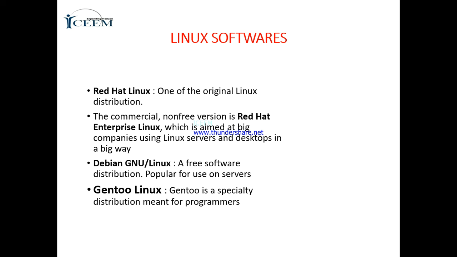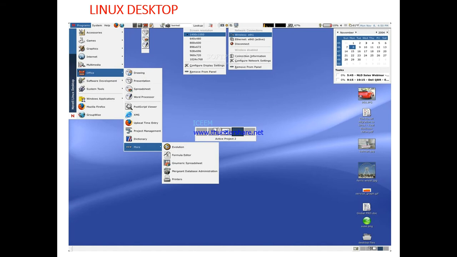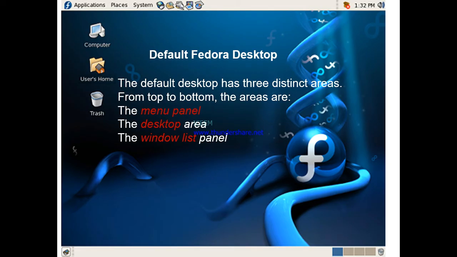Here Linux is the same as our Windows software or other software. Linux supports lots of software, multimedia also. Red Hat Linux, Debian, and Gentoo Linux are the most powerful. This is a Linux desktop. This is a menu panel, the default Fedora desktop.